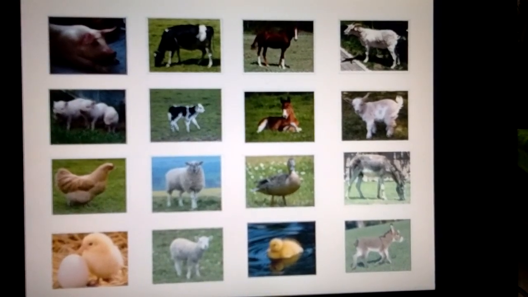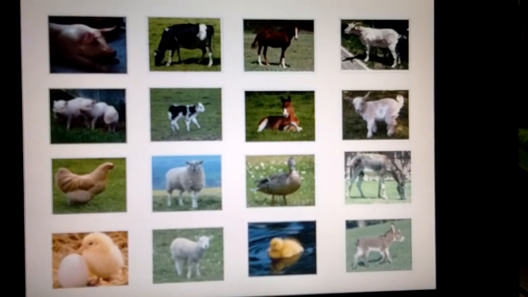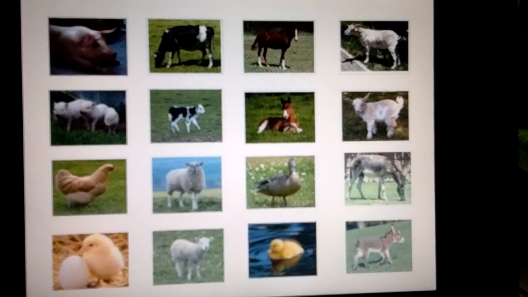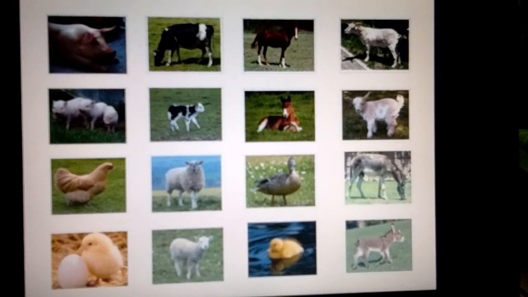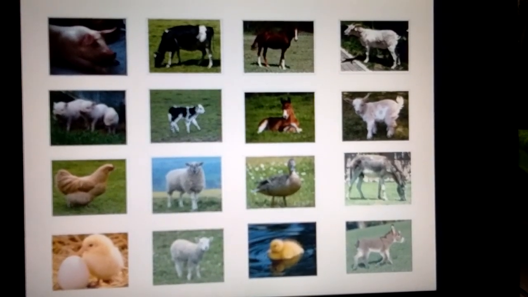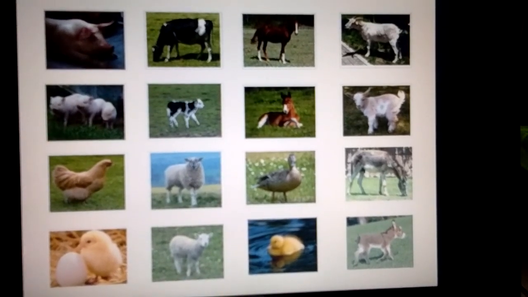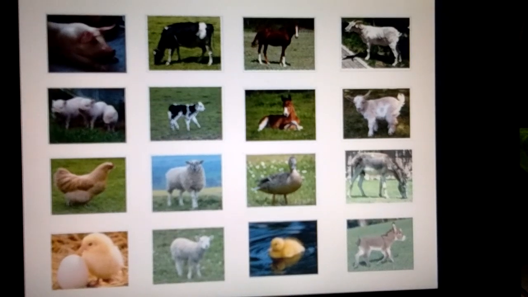Wild animals: some animals wander freely in jungles. They are called wild animals. They cannot be tamed. They are not friendly. How many of you went to the zoo? I think most of you must have gone there. Yes, you can see some wild animals in the zoo.